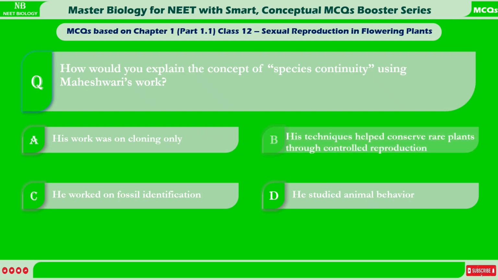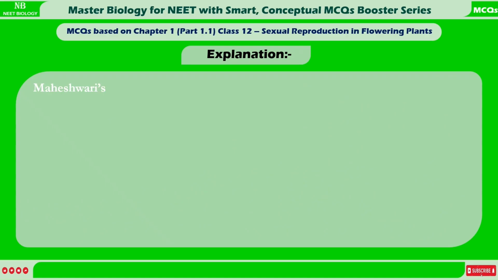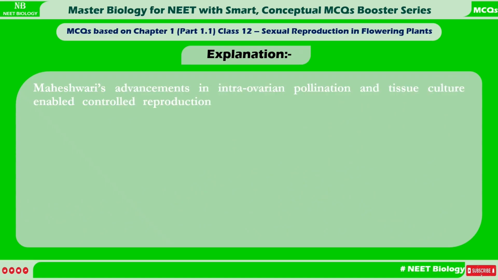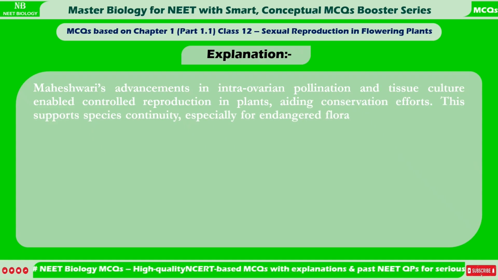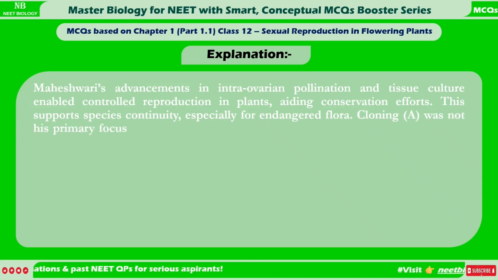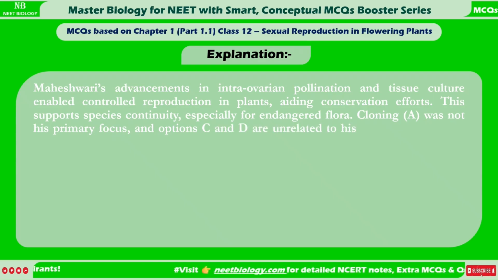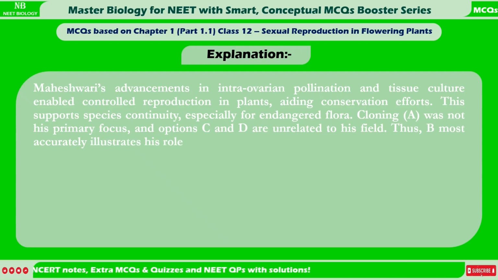Correct answer is B. His techniques helped conserve rare plants through controlled reproduction. Explanation: Maheshwari's advancements in intra-ovarian pollination and tissue culture enabled controlled reproduction in plants, aiding conservation efforts. This supports species continuity, especially for endangered flora. Cloning, A, was not his primary focus, and options C and D are unrelated to his field. Thus, B most accurately illustrates his role in preserving species.